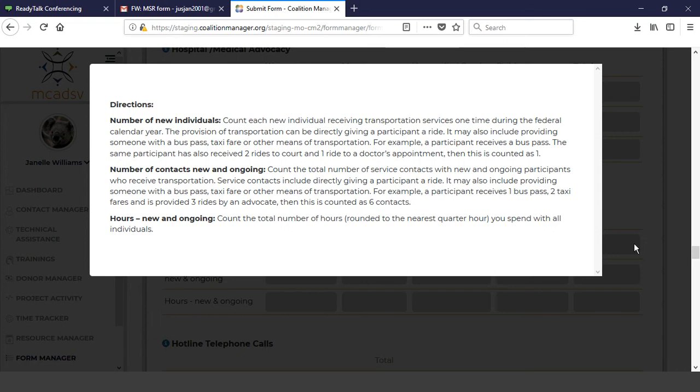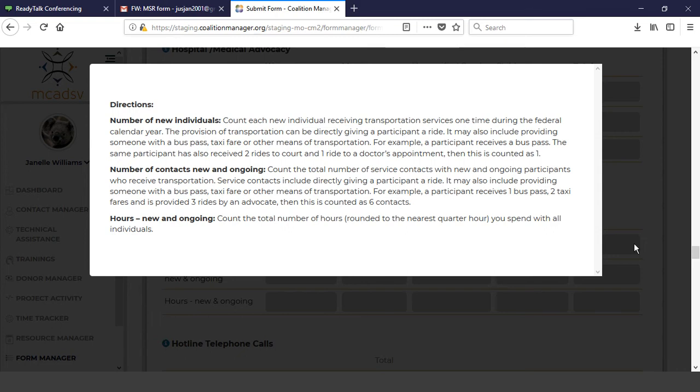So in our example, we get 1 bus pass, 2 taxi fares, and 3 rides by an advocate counts as 6 contacts. And then you would add up the amount of time you spent providing those services to come up with their number of hours. So that is a new section just to be mindful of.